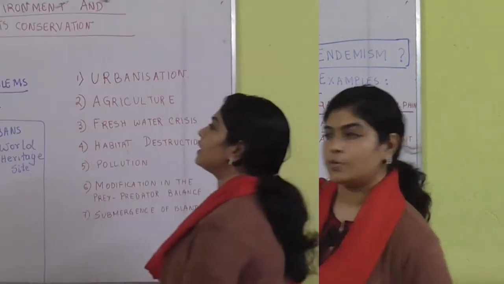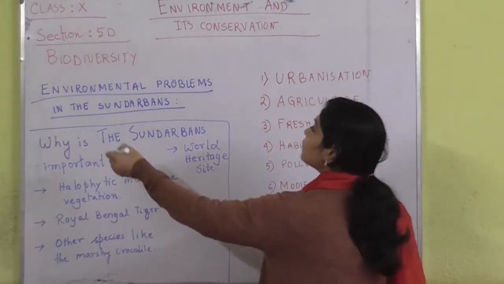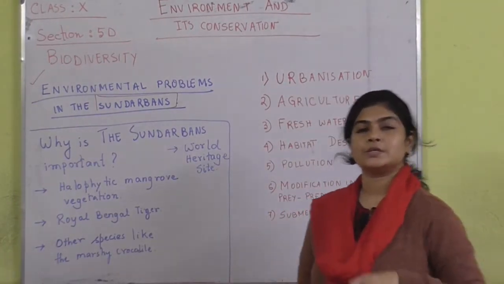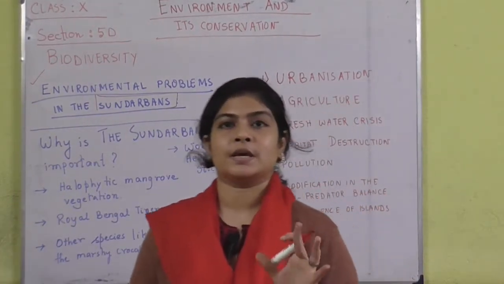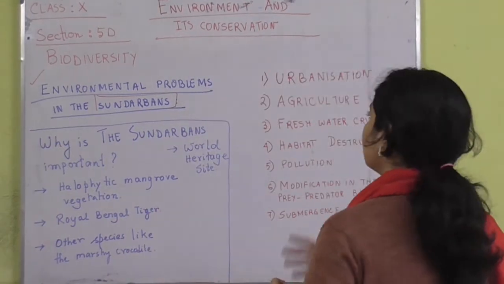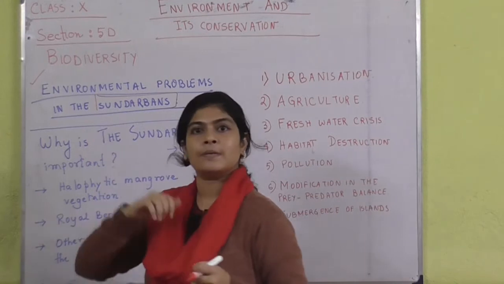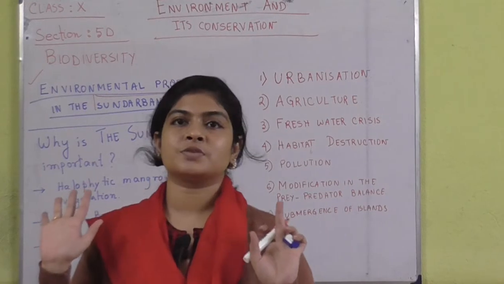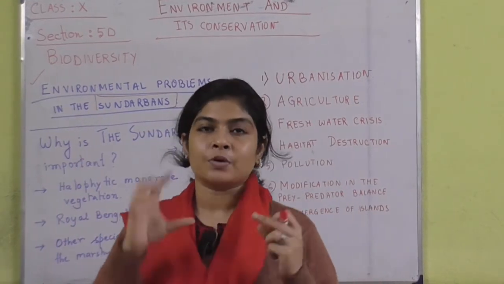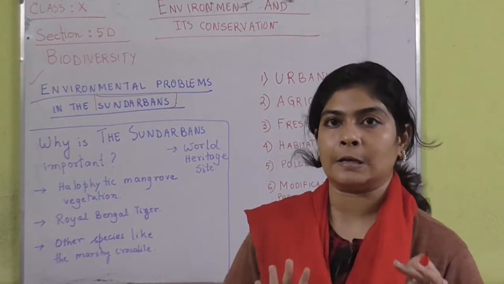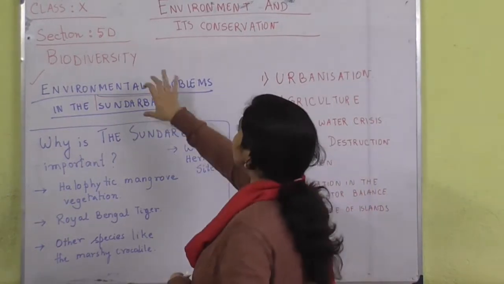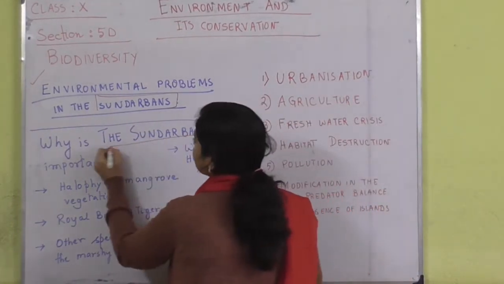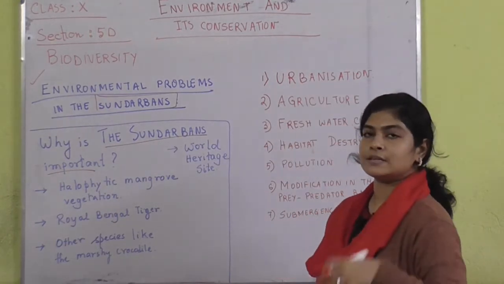Okay. So now we are coming to the environmental problems in the Sundarbans. Now the Sundarbans, you all know, is the largest mangrove forest in the world, right. We are very lucky to have the Sundarbans in our country, but majorly the portion of Sundarbans is under the control of Bangladesh. Only a small part of Sundarbans is under India. Before learning the environmental problems, I will tell you why the Sundarbans is important. What is the reason behind considering the Sundarbans important?